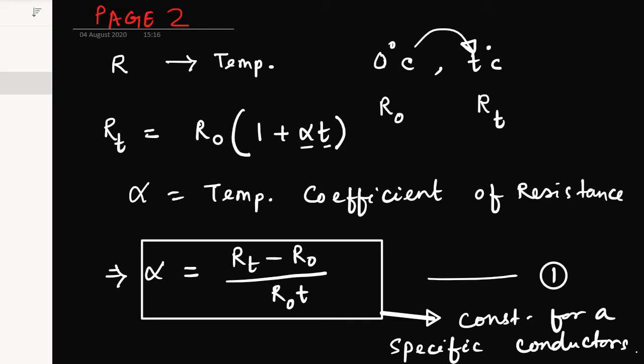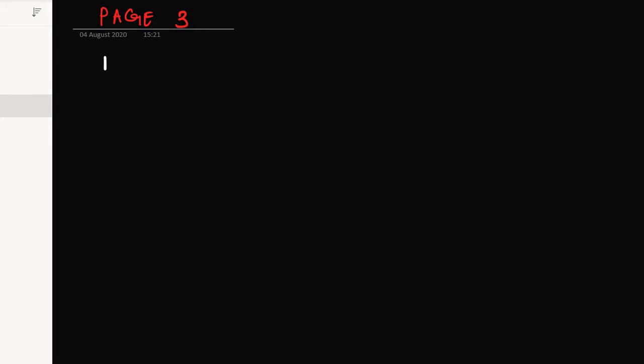And what is its unit? Its unit is per degree Celsius, C inverse. Now for metals and most of the alloys, alpha is always positive.